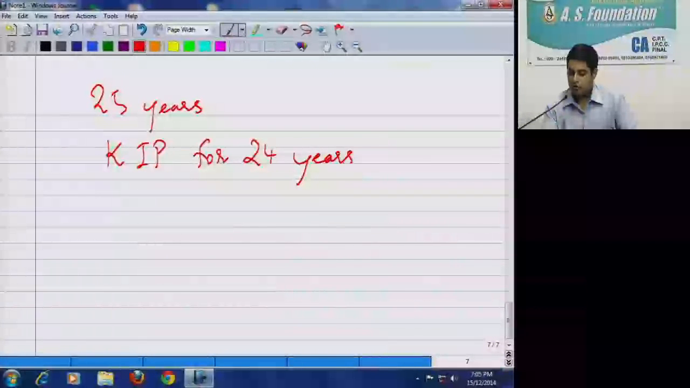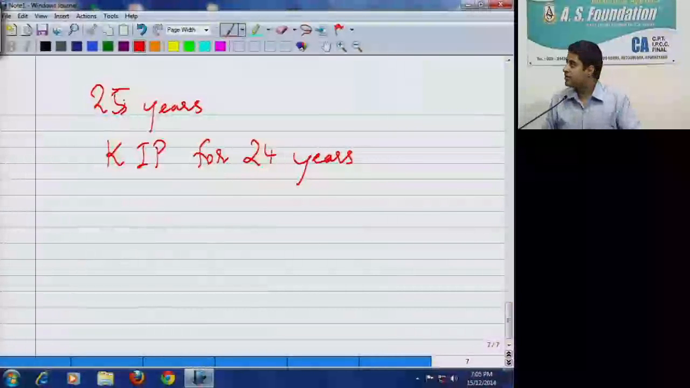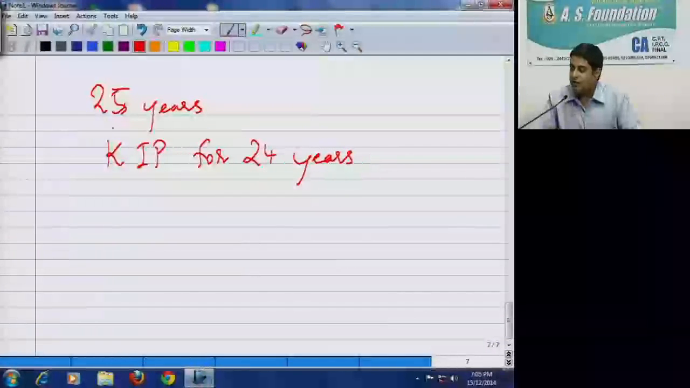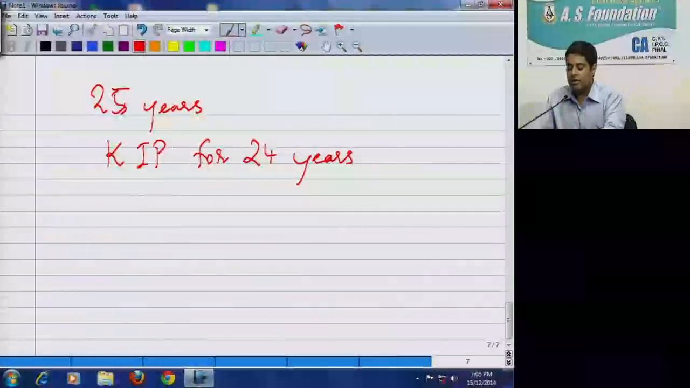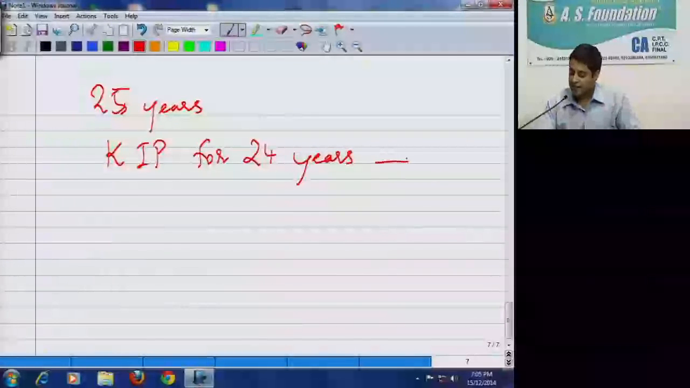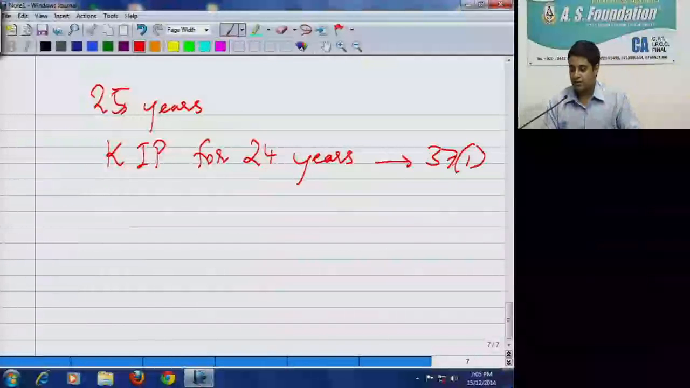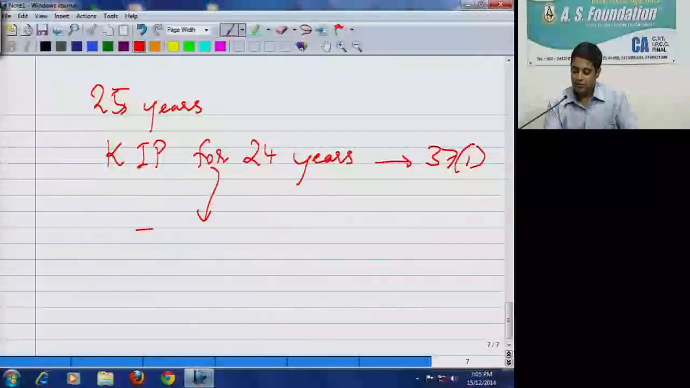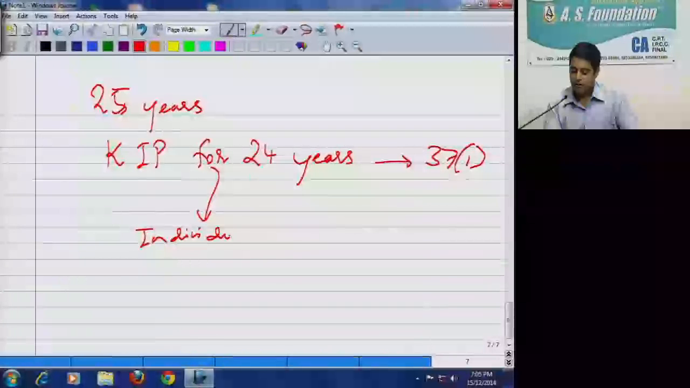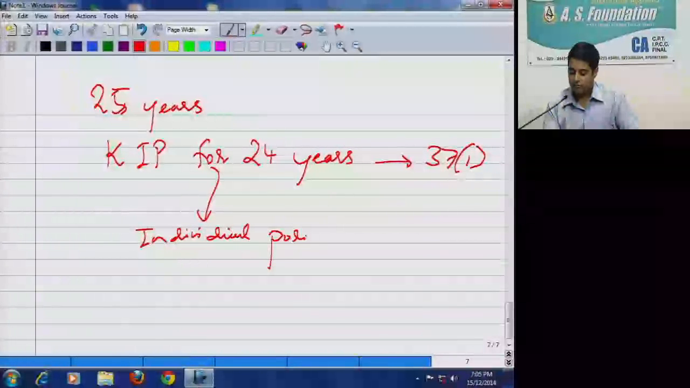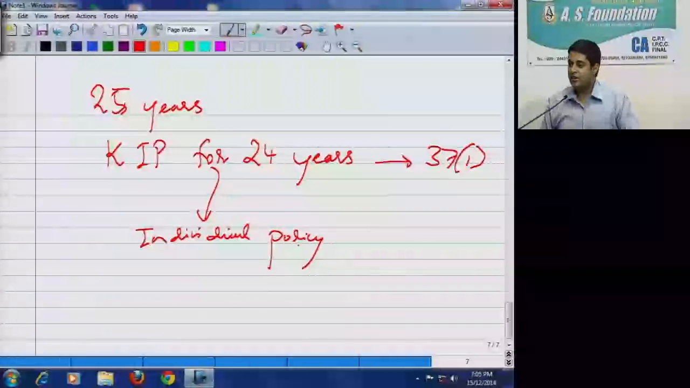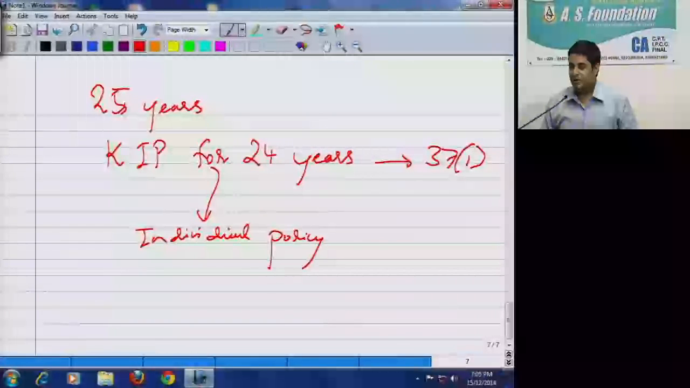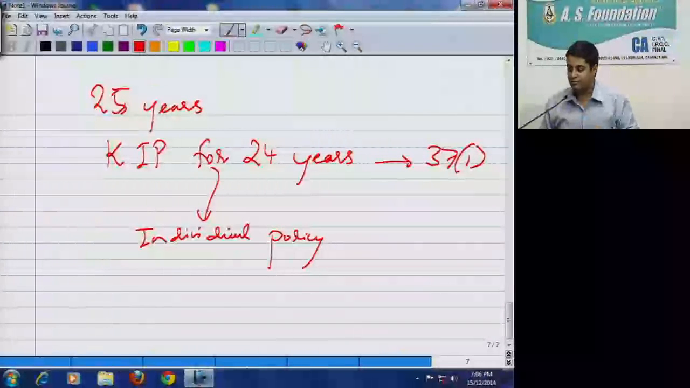Okay, now people are also smart. What they started doing, now this employer has taken out a policy of 25 years for this specific key man. So for 24 years they used to keep that policy as keyman insurance policy, and the deduction was available under section 37(1). And in the last year they used to convert this into an individual policy. Now when it is an individual policy, will the proceeds be taxable? Proceeds won't be taxable. Proceeds of which policy will be taxable? Only keyman insurance policy. So again there was tax evasion in this case.